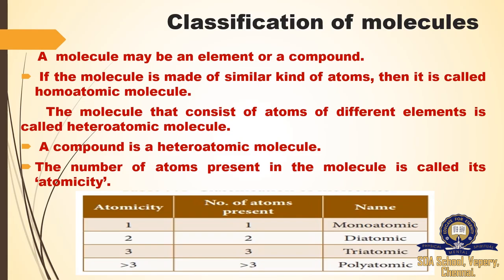Here we are given some atomicities. Atomicity 1 means monoatomic. If it is 2, diatomic. 3 means triatomic, and if it is more than 3, we say polyatomic. This is how we represent the atomicity of an element or an atom.